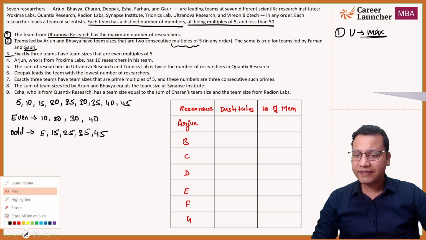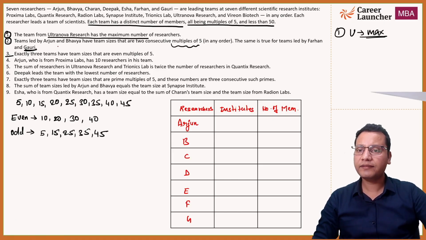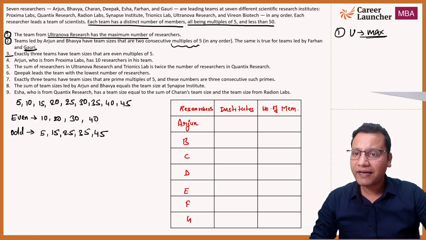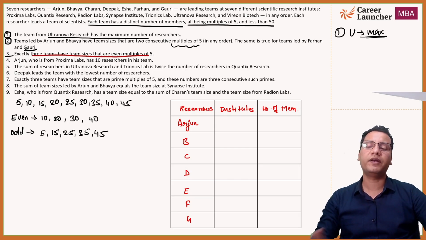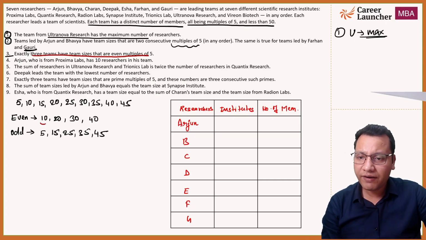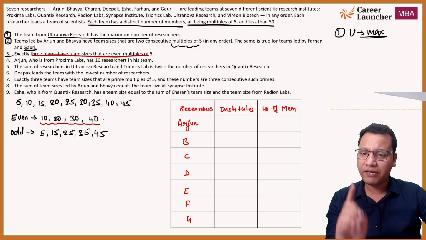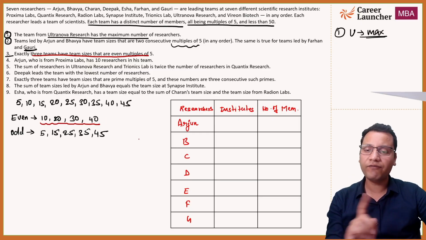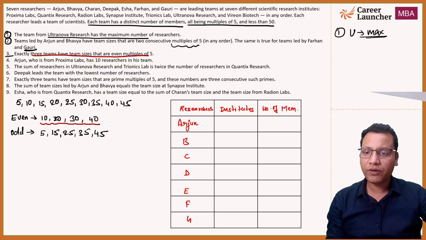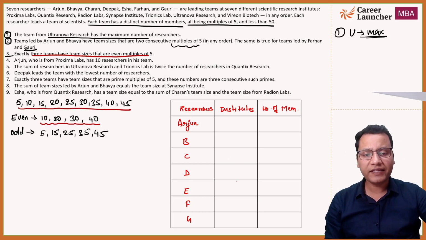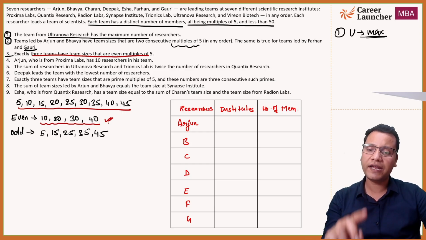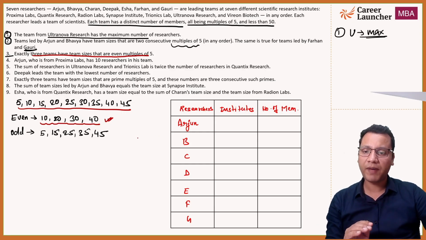Now, as the statement says, exactly three teams have the team size which are even multiples of 5. That means out of the four even multiples of 5 that we see here, only 3 numbers will be there in our table and 1 will be eliminated. Since we have 9 multiples here, out of these 9 multiples only 7 will come in our table. That means one number will be eliminated from here and the remaining 3 numbers will come on the table.